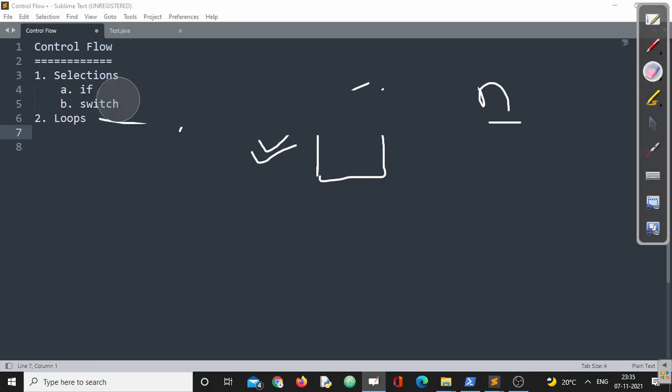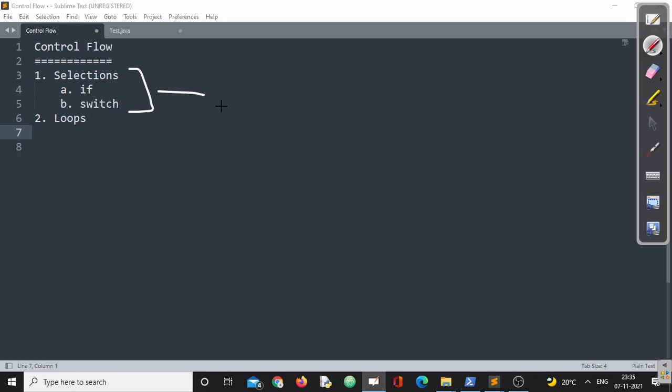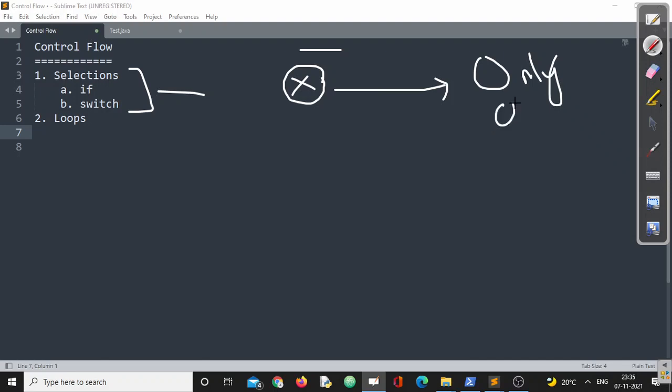The major difference between a looping statement and a selection statement is that in a selection statement only one block will be executed depending upon the status of the condition, and that block will be executed only once in its lifetime, right?